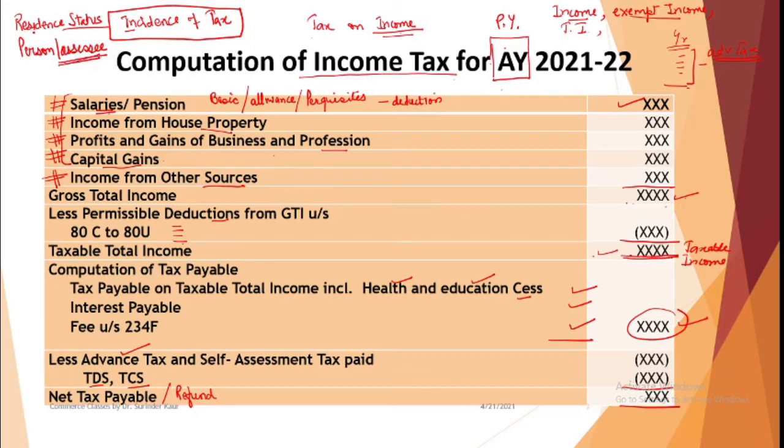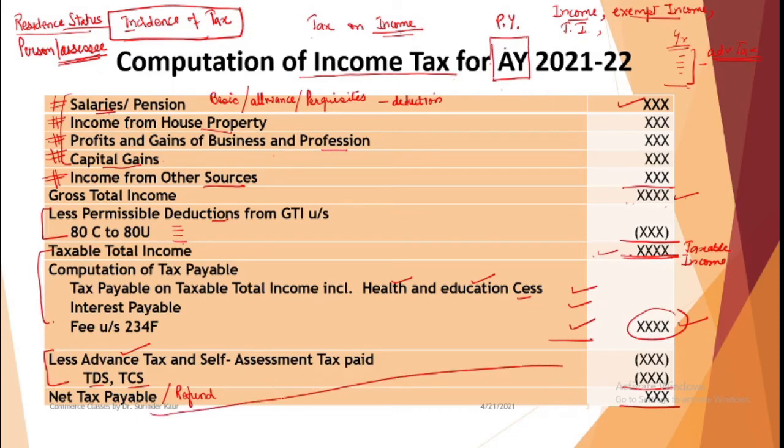We need to understand the relationship between residential status and tax incidence. Then we need to understand these categories of income for calculation purposes. So their rules need to be known. We need to devote one full chapter on the permissible deductions, then calculation of tax, then the rules relating to payment of tax, collection of tax, deposit of tax. Then another thing comes, it is not the end.